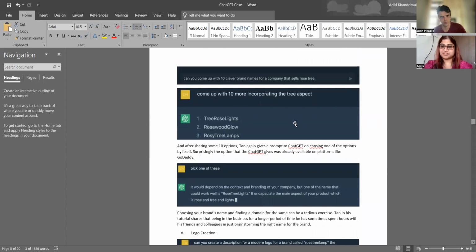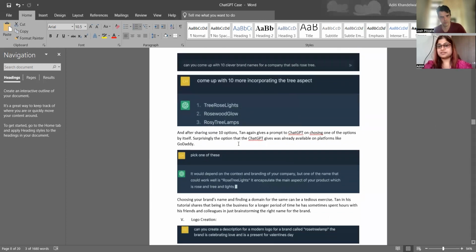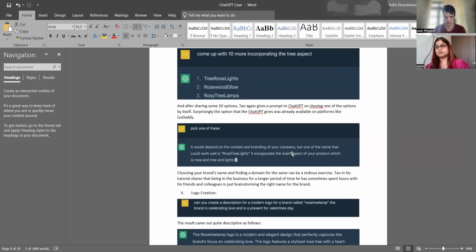So ChatGPT starts giving him the examples. And he says that out of these 10, he tweaks the prompt, I think, 2 or 3 times. And he really likes one of the examples. He could have given a prompt directly, like, tell me the examples which are available on GoDaddy, as the domain name is already available, because on Shopify you really require that. So when he is choosing it here, all these 10 examples ChatGPT is giving were available on the domain. So he was trying to make the point that, yes, choosing a domain name is a very important exercise, and ChatGPT just made this game very, very easy.